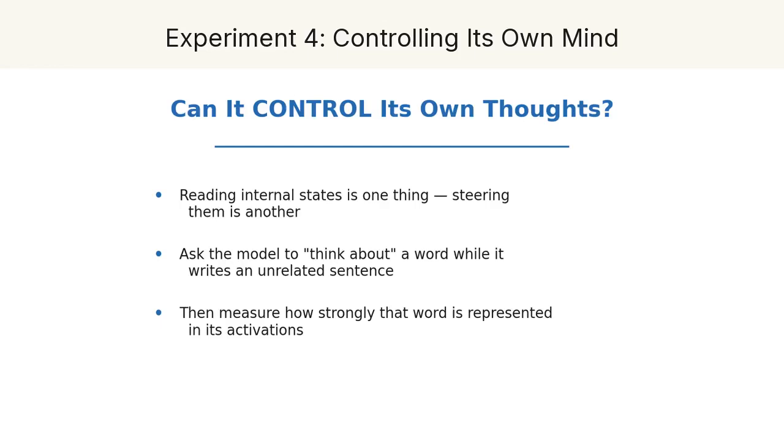The first 3 experiments are all about reading internal states. The last one asks whether a model can deliberately control them. The setup is simple and a little funny. They ask the model to write some ordinary sentence, but while doing so, to think about a completely unrelated word, or in other trials, to not think about it. Then they measure how strongly that word actually shows up in the model's activations.